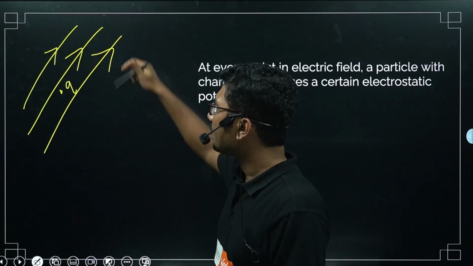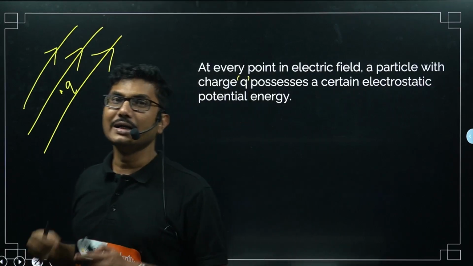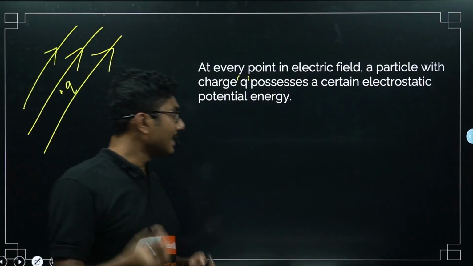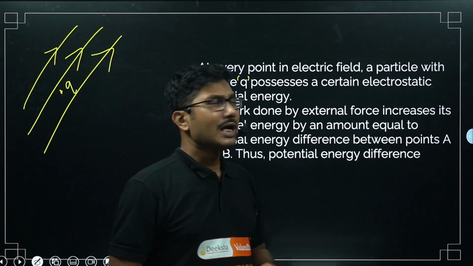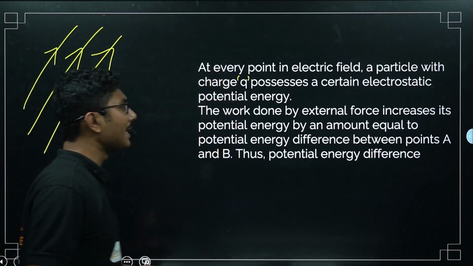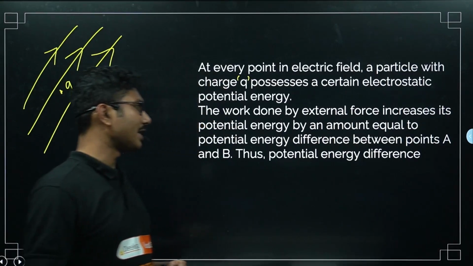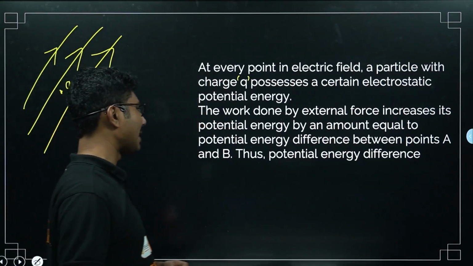The work done by the external force increases its potential energy by an amount equal to the potential energy difference between point A and point B.